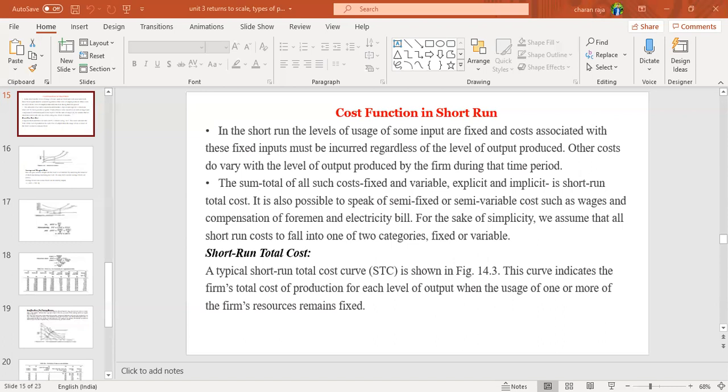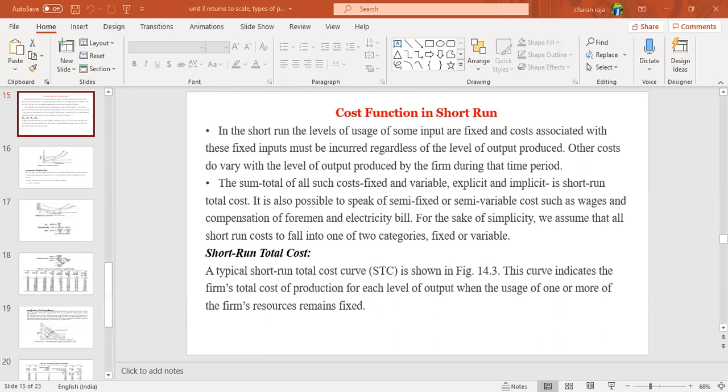At the same time, the electricity bill also has some limitations. Thereafterwards, if excessive electricity is consumed by the organization, then the tariff rates vary accordingly. Such kind of things will happen in the organization. So here, definitely we have to learn the cost function in the short run. Means in the short run, some costs are a combination of fixed and variable cost, and that is considered as short run cost.